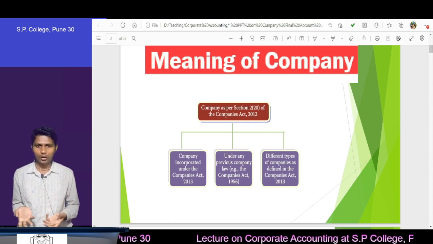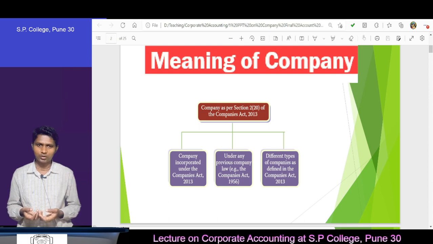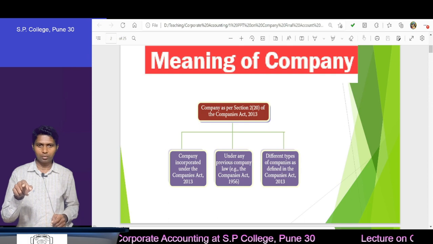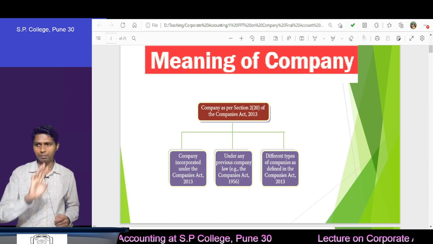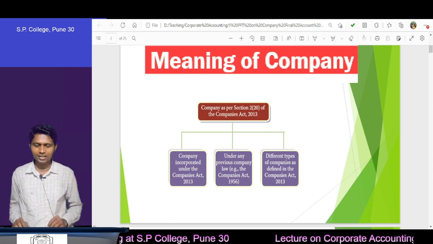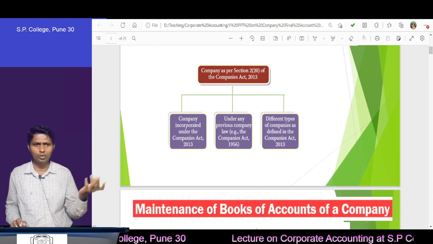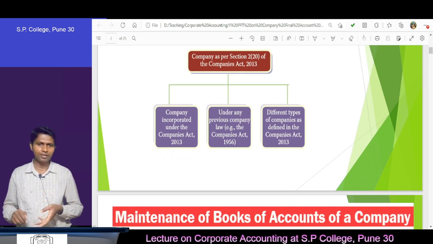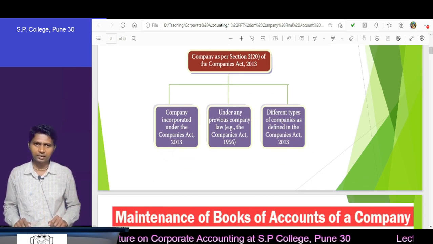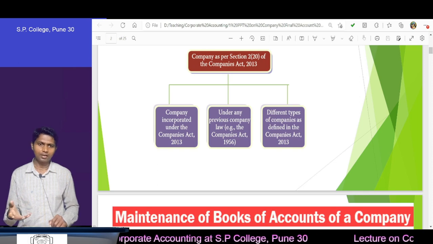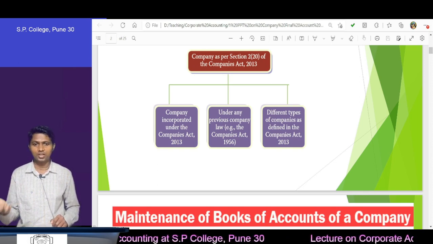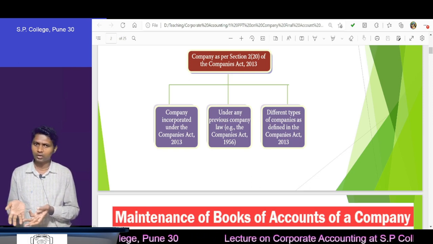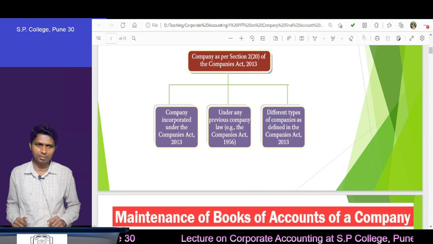If not, then why apply Schedule 3 and the Companies Act 2013? Therefore, first you must understand which organization you should call a company. The definition is given, and you can find the same definition in law books and other books. Here I have categorically bifurcated it into three parts. First, you can call an organization a company if it is registered under the Companies Act 2013. If you get registration under the Companies Act 2013, then your organization is called a company.